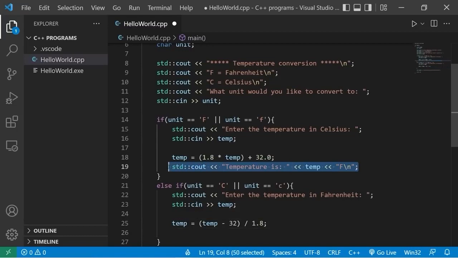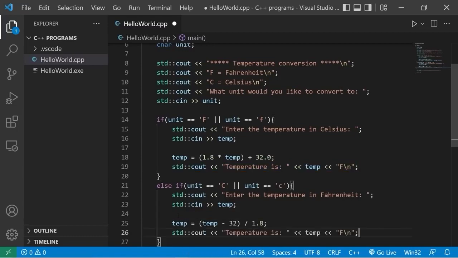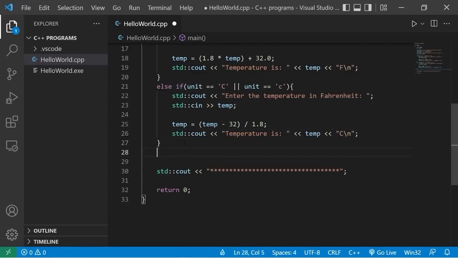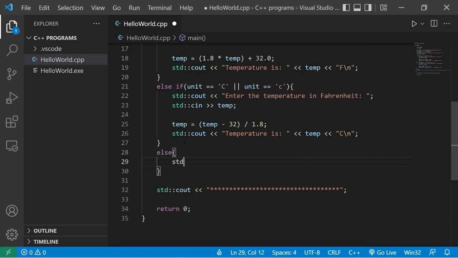Then let's display our temperature. I'll copy this line of code, paste it, change Fahrenheit to Celsius. Now what if the user doesn't type in a valid response? Else, standard output, please enter in only C or F. Add a new line. And that should be everything.